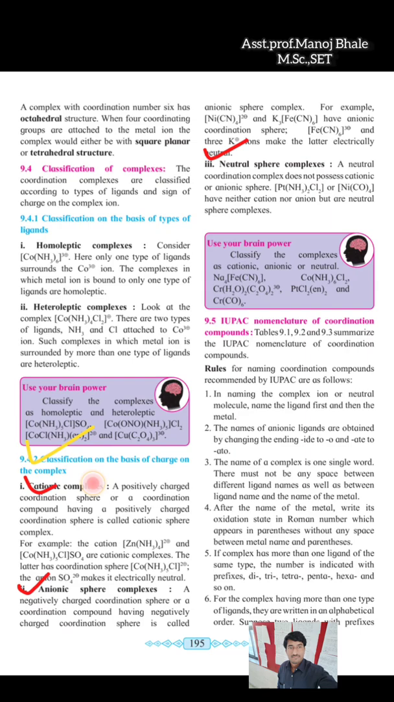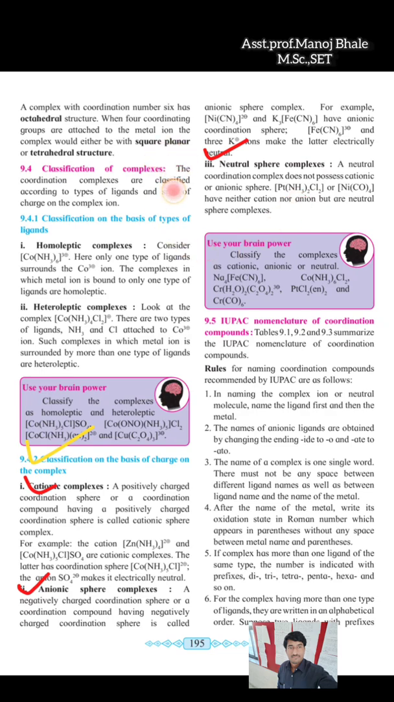There is one classification: cationic complex, anionic sphere complex, and neutral complex. Cationic sphere complex, positive charge on the complex, and in case of the anionic sphere complex, there is a negative charge on the complex, and neutral sphere complex, which is having no charge on the complex. Okay, so this is about the classification based on the charge on the complex.